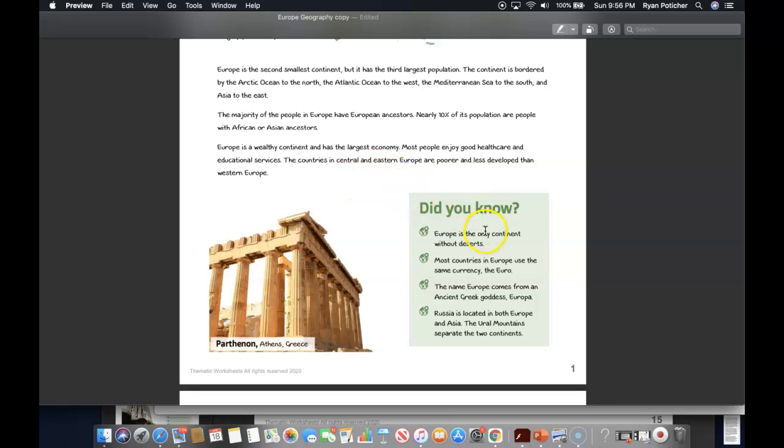Did you know? Europe is the only continent without deserts. Also, most countries in Europe use the same currency, the euro. The name Europe actually comes from an ancient Greek goddess, Europa. And Russia is located in both Europe and Asia. The Ural Mountains separate the two continents accordingly.